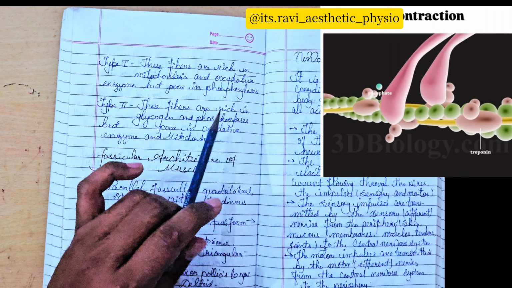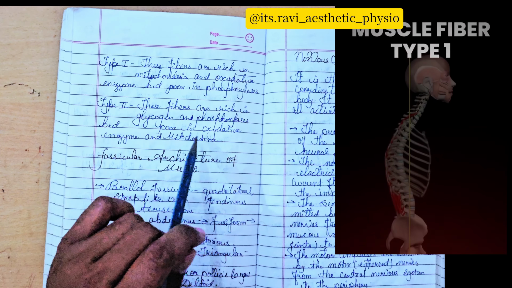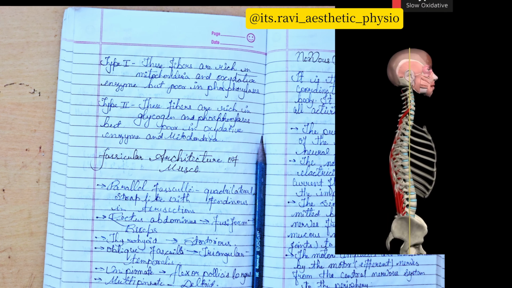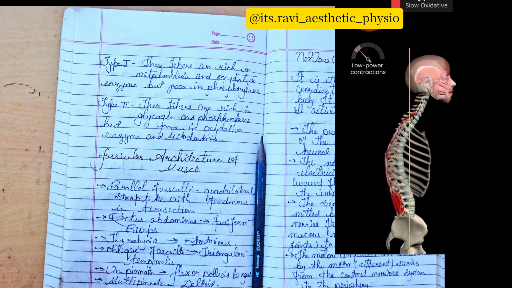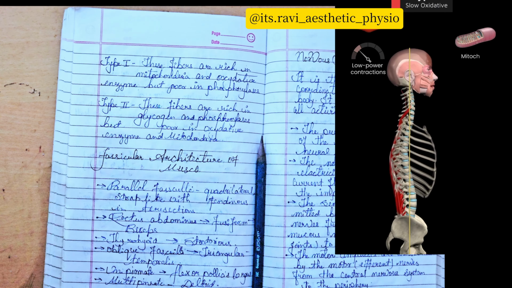Type 2 muscle fibers are rich in glycogen and phosphorylase, but poor in oxidative enzymes and mitochondria. Myoglobin is not present, so they are white in color. That is the action you use in the flexion and extension muscles of the arm, forearm, upper limb and lower limb.